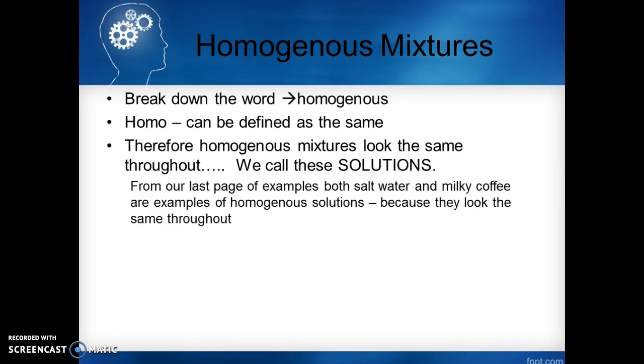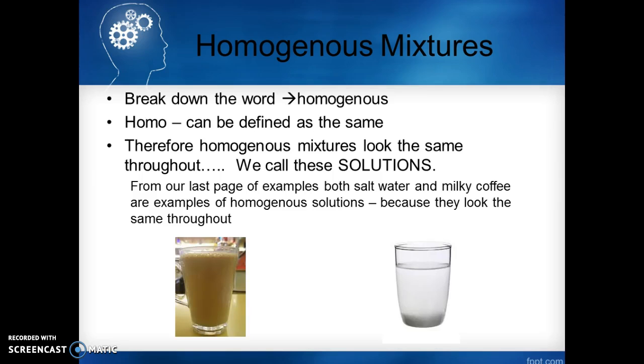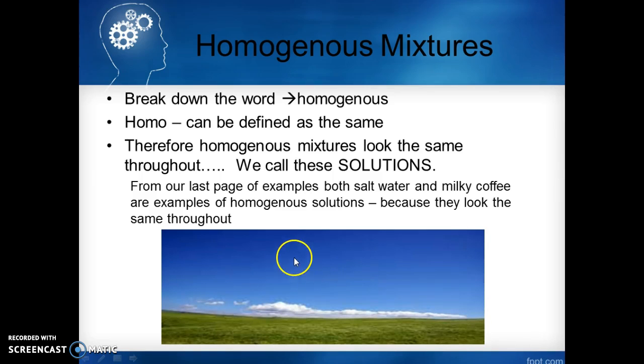So from our last page of examples, both salt water and milky coffee are examples of homogeneous solutions because they look the same throughout. You couldn't really tell what's in here, and you couldn't really tell what's in here. It looks the same. Another homogeneous solution is the air. It's a whole mixture of all kinds of different gases, but to us, it just looks the same.